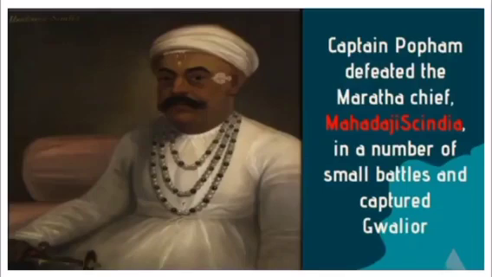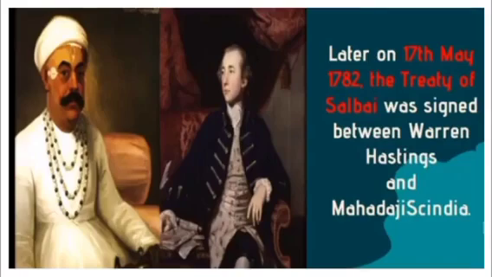Captain Popham defeated the Maratha chief Mahadaji Scindia in a number of small battles and captured Gwalior. Later on, on 17th May 1782, the Treaty of Salbai was signed between Warren Hastings and Mahadaji Scindia.